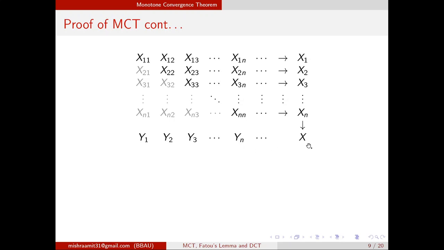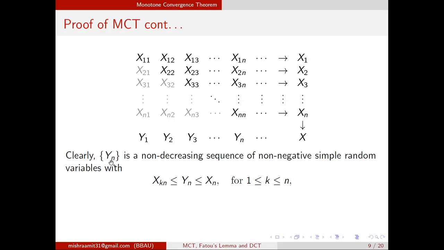We will prove it. So clearly yn is a non-decreasing sequence of non-negative simple random variables with this condition. How these conditions? It is very easy to see. Yn is the maximum of these, so it will be bigger than any one of them.